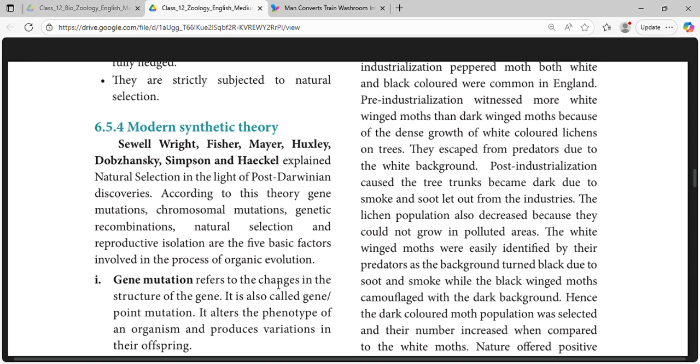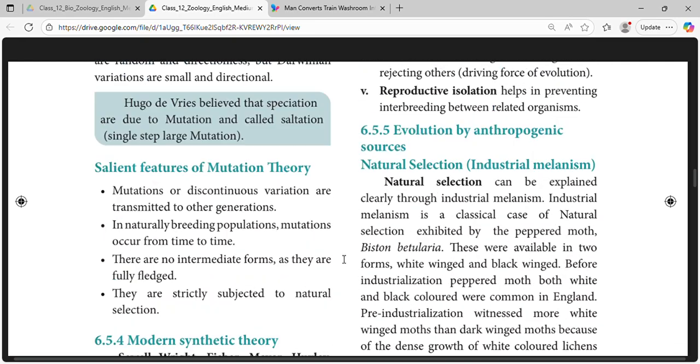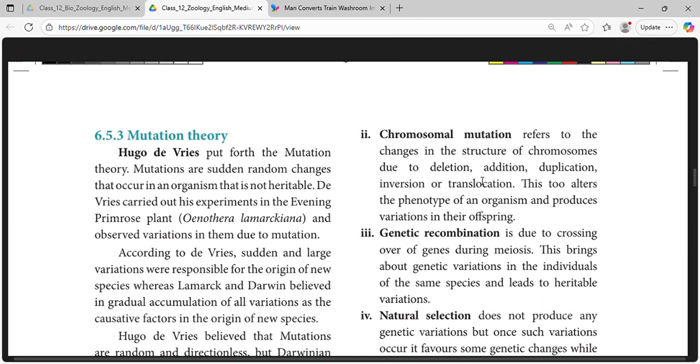Gene mutation refers to the changes in the structure of the gene. It alters the phenotype of an organism and produces variations in the individual and the offspring. Chromosomal mutation refers to the changes in the structure of chromosomes due to deletion, addition, duplication, inversion, or translocation. This alters the phenotype of an organism and produces variations in the offspring.